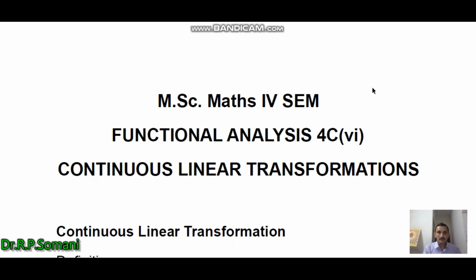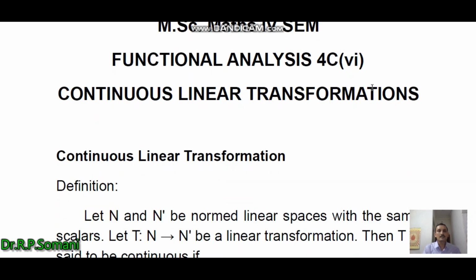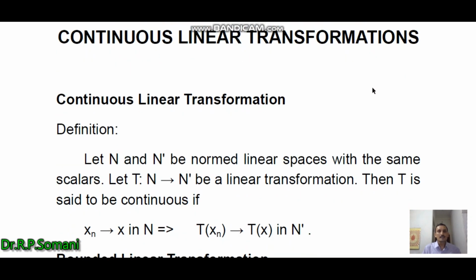So first we define a continuous linear transformation. Let N and N dash be normed linear spaces with the same scalars, and let T be a linear transformation from N to N dash. T is said to be continuous if xn tends to x in N implies Txn tends to Tx in N dash.